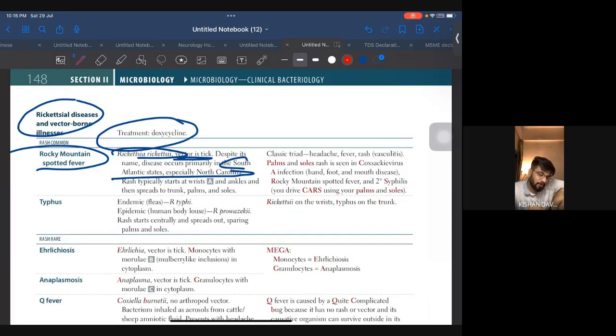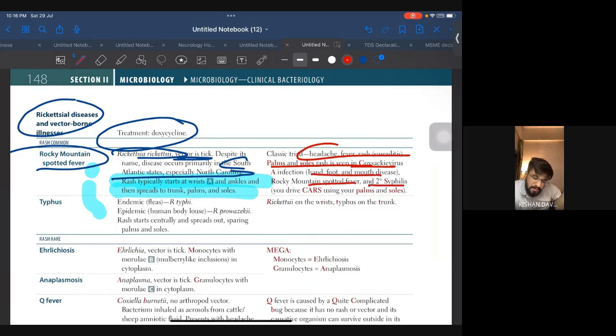Okay, now an important line over here. Rash starts at wrist and ankles and then spreads to trunk, palms, and soles. Very important line. Okay, they will give you this in the question. Classic triad is headache, fever, and rash. Palms and soles rash is seen in Coxsackie virus hand, foot, and mouth disease, Rocky Mountain spotted fever, and secondary syphilis. So if they are talking about Rickettsia rickettsii, think of all this.